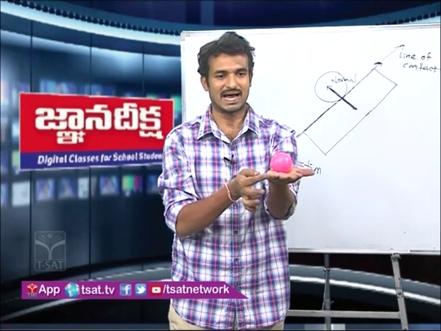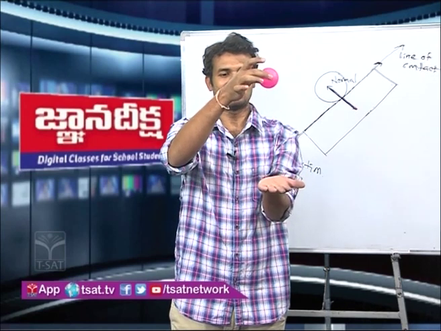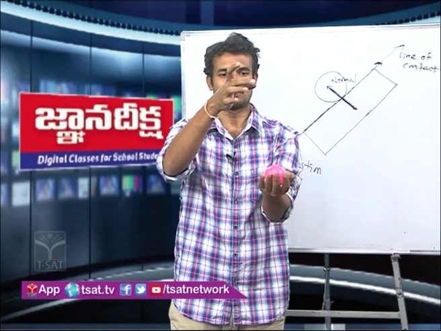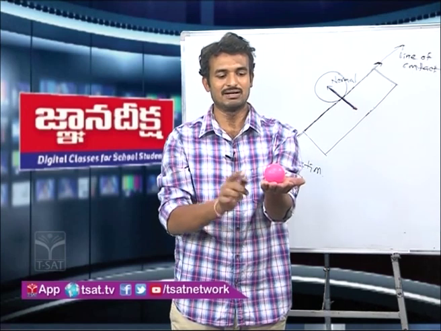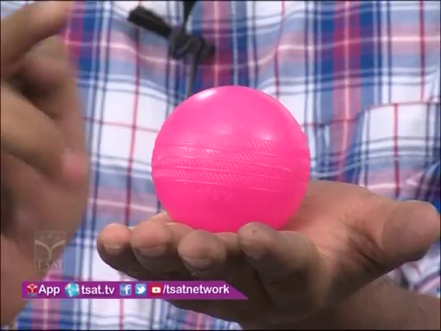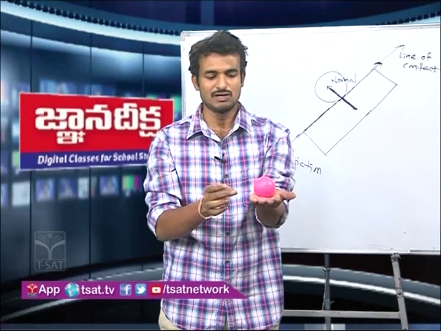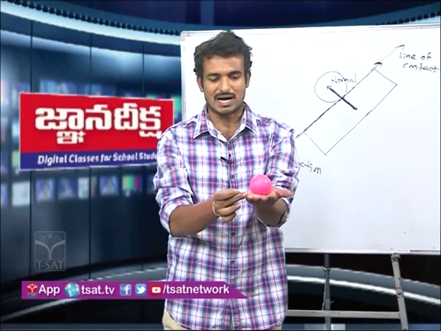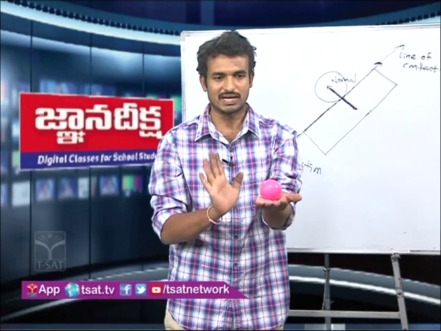That is my hand. If there is no contact between my hand and the object, it will fall, right? Whenever it is in contact with my hand, consider my hand as a surface. So this surface, after contact, is preventing the object from falling, right?